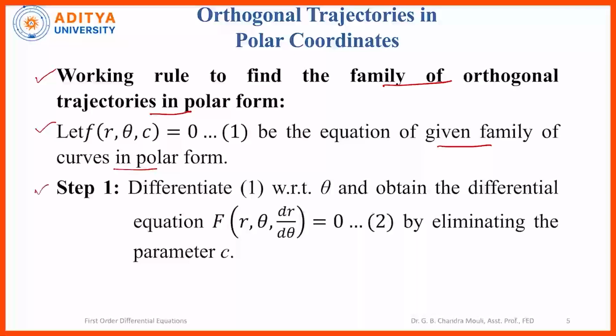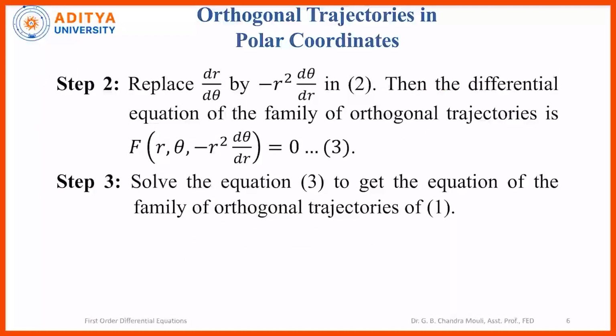Step 1: differentiate equation 1 with respect to the independent variable theta, and obtain the differential equation of the given family of curves as capital F of r, theta, dr by d theta equal to 0, by eliminating the arbitrary constant or parameter c. So equation 2 represents the differential equation of the given family of polar curves.